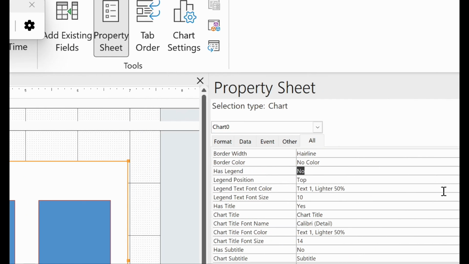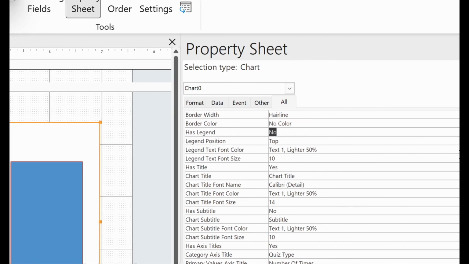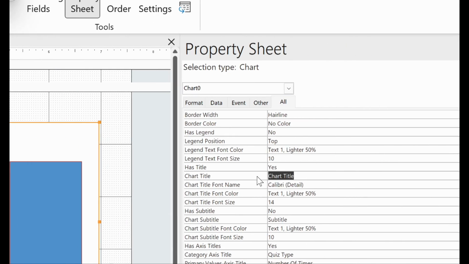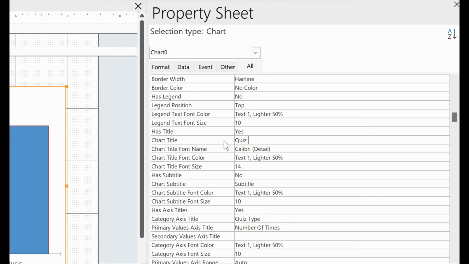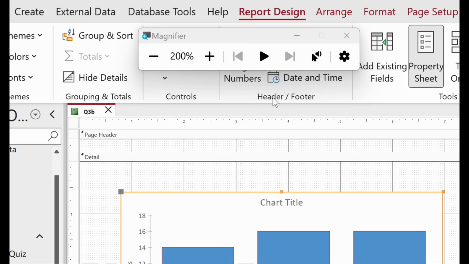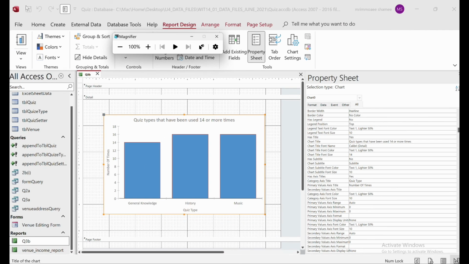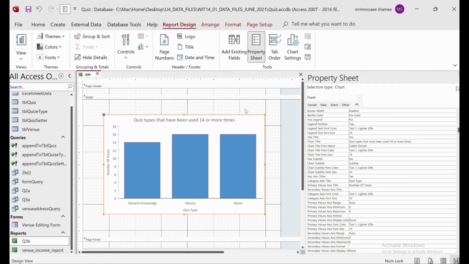Now it's gone. So now we have to add the chart title. Yeah, here it is. Add the name as quiz types that have been used 14 or more times. So this is done. Now save this. That means we already completed question 3b.